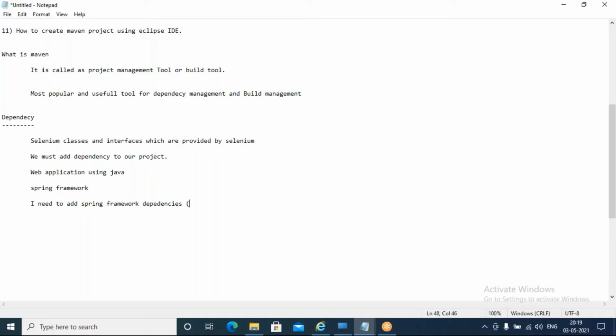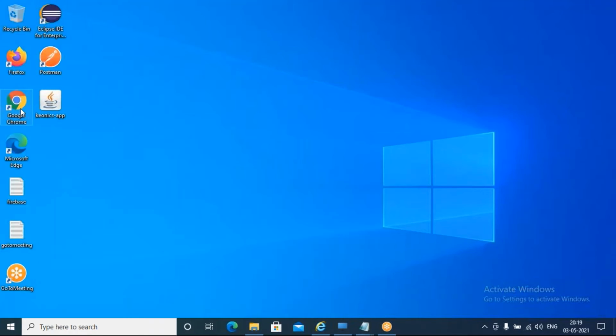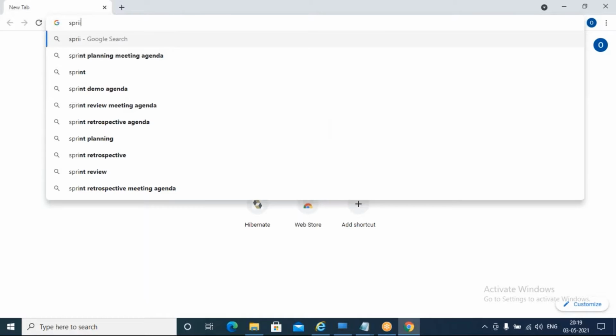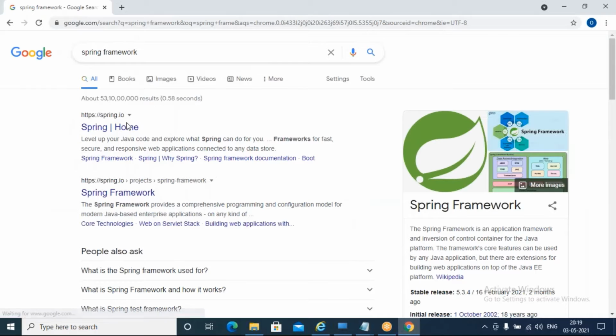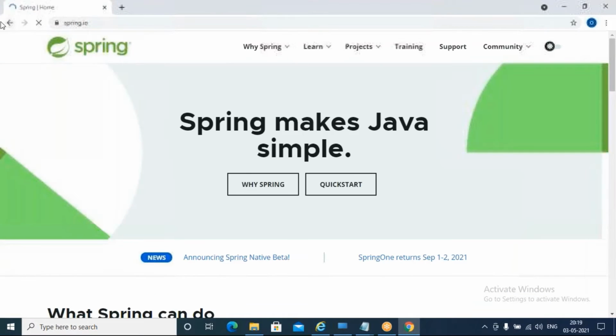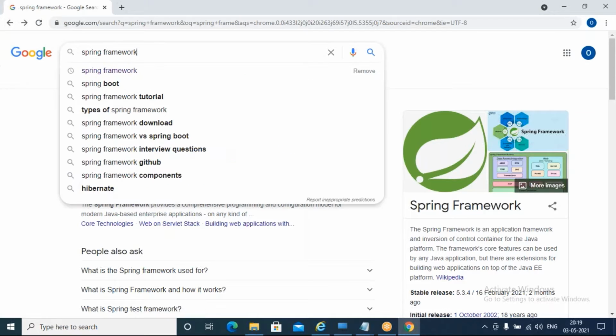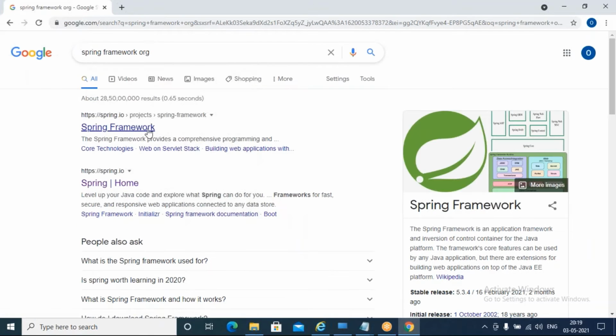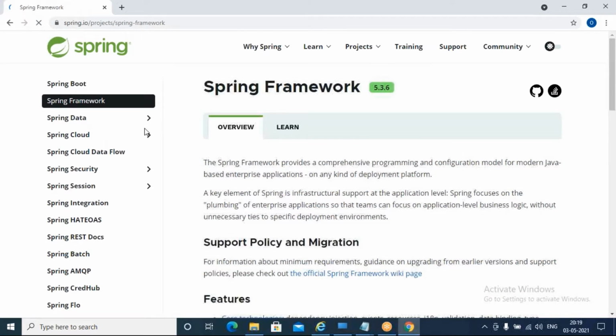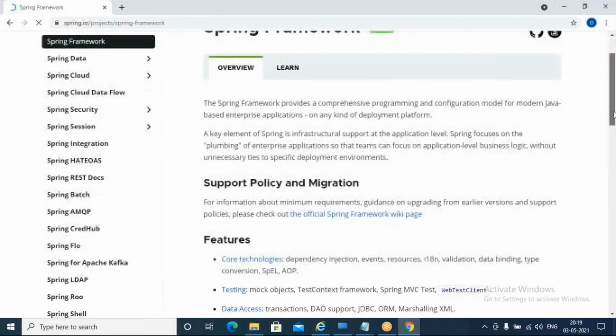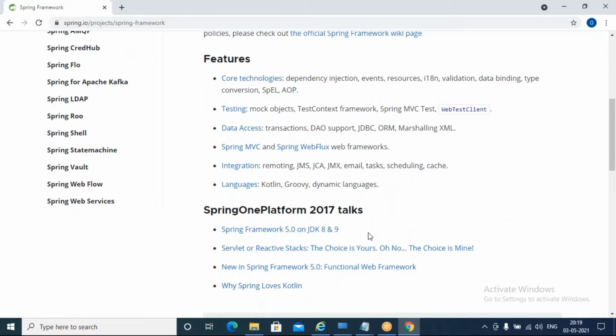Spring framework dependency is nothing but jar files. Okay, jar files I need to download from the internet. I need to go to the springframework.org website, the official website of Spring framework. I can go to this website and I need to download the dependencies.